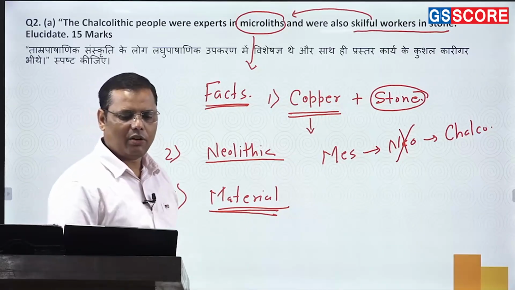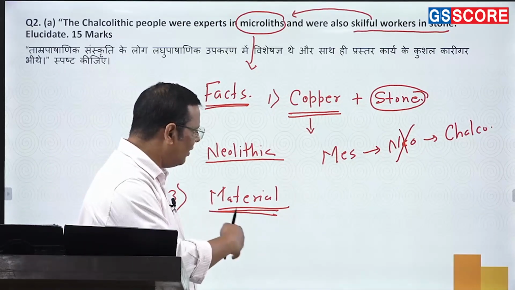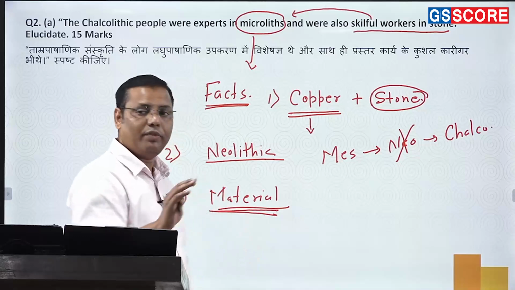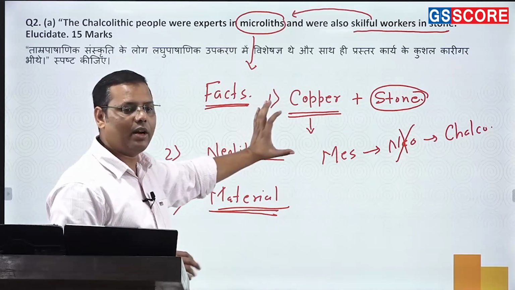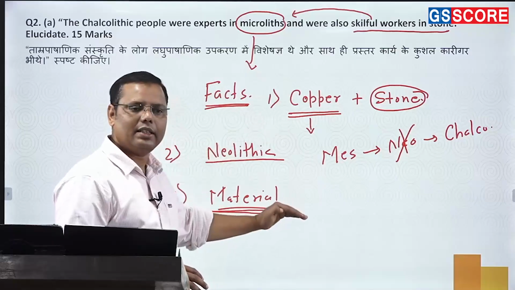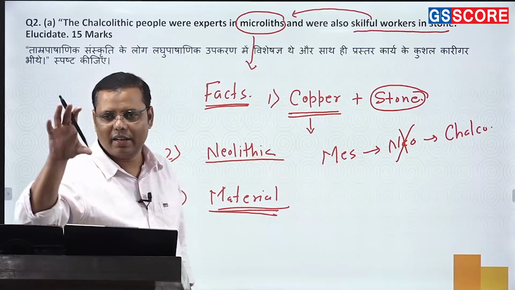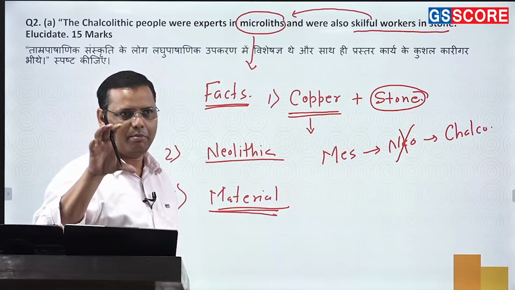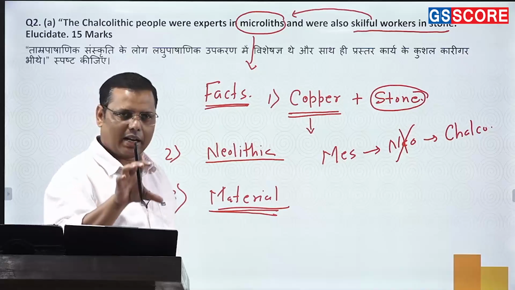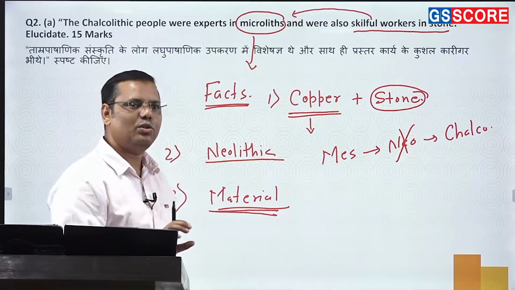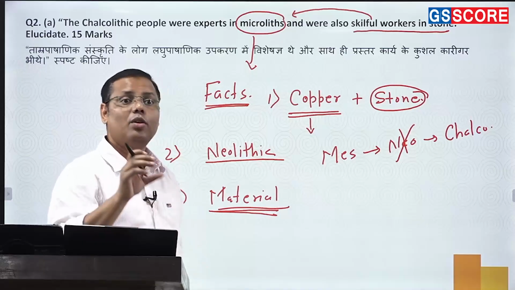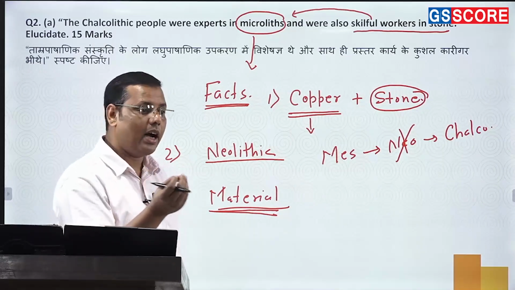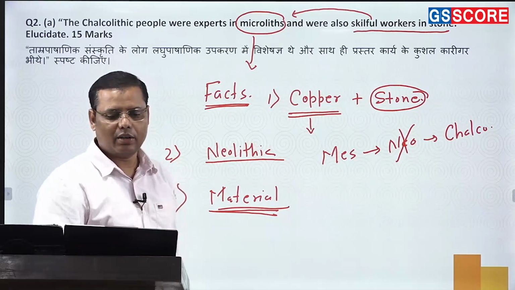So this is how you could have conveyed that these were the requirements. If you believe that only by writing the facts you could have conveyed a very good answer, that is impossible. All this analysis should be there, and on the basis of the analysis you should have given a brief write-up in a paragraph about what technology was being used by them, what the various objects or raw materials being used by them were, and what the various things were that they had been preparing out of these stones. These are certain facts which were needed.